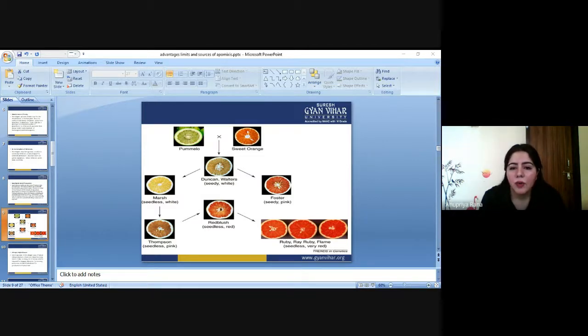But after this process, you can see in the last one, the reddish seedless red orange, is generated through apomixis. This also generates from the apomixis process, and it produces three progenies here. If we breed this reddish seedless red orange only through apomixis, this process would all happen through sexual reproduction.